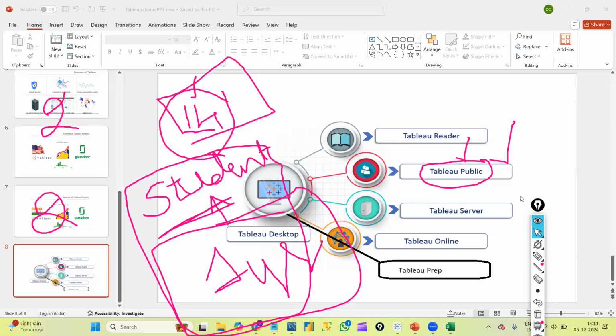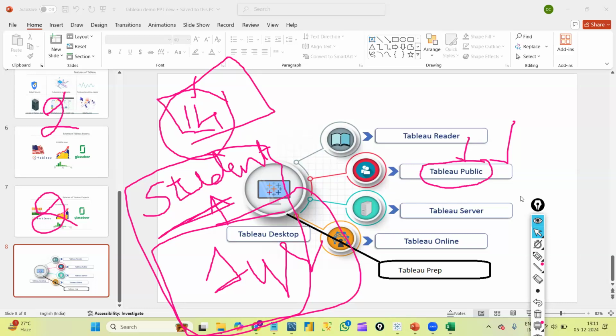But to be frank, in companies, if they are using any visualization tool, they won't use Excel files. In some small companies, if we are good at advanced Excel functionalities, we can manage entering a data analyst role by learning SQL and advanced Excel. But again, that is a kind of managing thing only for some companies. To become a perfect data analyst, you need to learn any visualization tool. It can be Tableau, it can be Power BI, it's your wish.